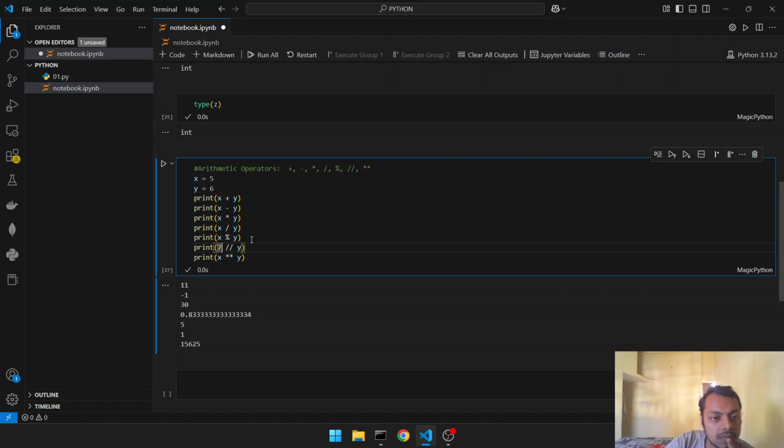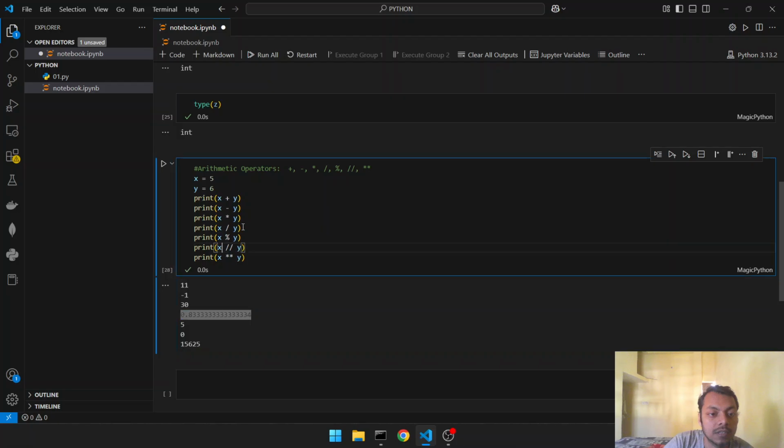What is that? Does it round off? No, floor. Let me explain the floor division operator. It gives the floor value. If 5 divided by 6, what is the output? 0.8. And what is the greatest integer that is smaller than this value? That will be 0.